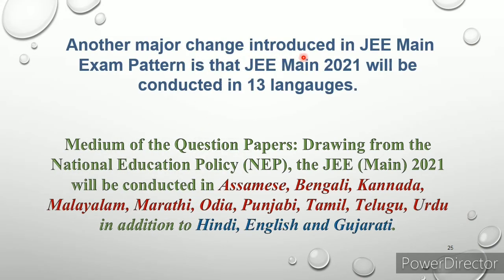Another major change introduced in the JEE Main exam pattern is that JEE Main 2021 will be conducted in 13 languages. So the medium of the question paper is drawn from the National Education Policy, that is NEP. JEE Main 2021 will be conducted in Assamese, Bengali, Kannada, Malayalam, Marathi, Odia, Punjabi, Tamil, Telugu, Urdu, in addition to Hindi, English, and Gujarati. So note it, there are 13 regional languages.